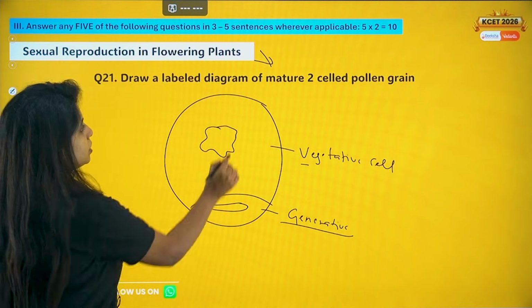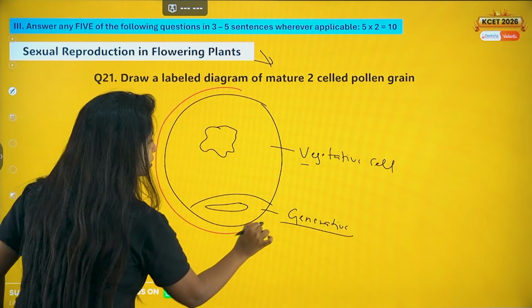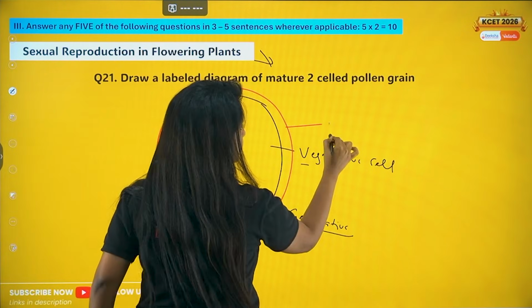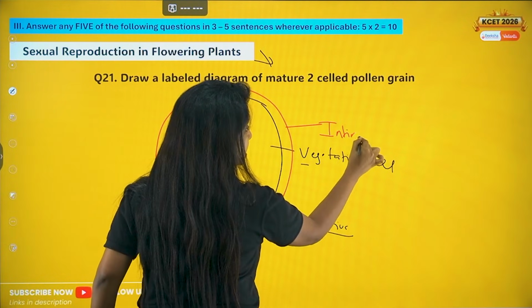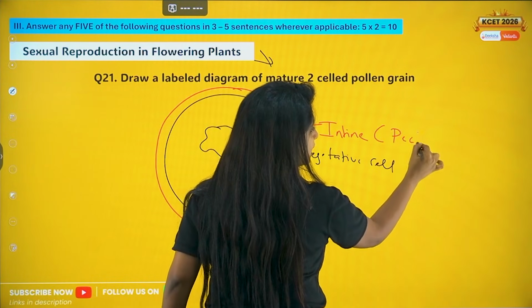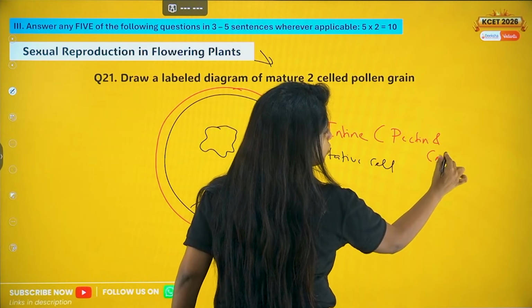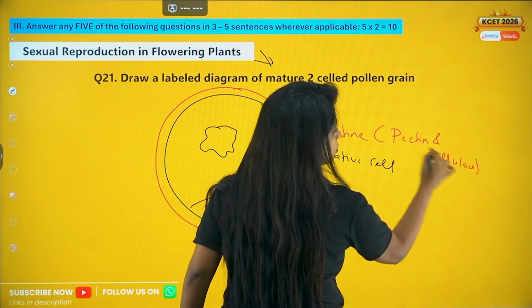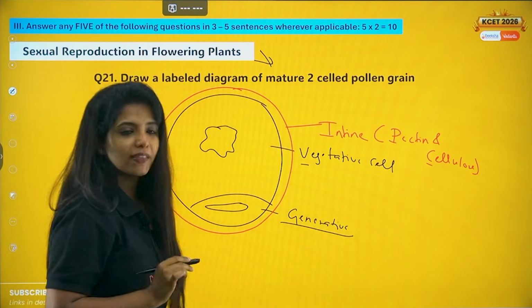Now since this is a cell, you have the plasma membrane, but apart from that you also have certain layers. One layer which is continuous, you call this layer the intine. You call it the intine because it is inside, and this intine is made up of 2 things, pectin and cellulose. So PC, Priyanka Chopra, you can remember it like that also, okay?